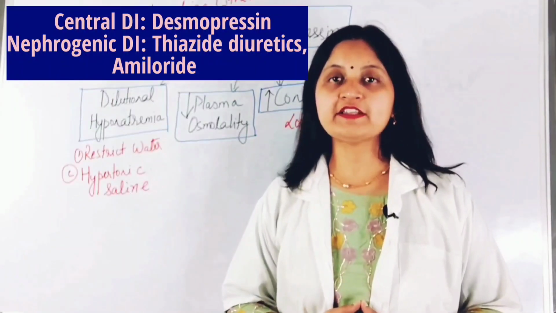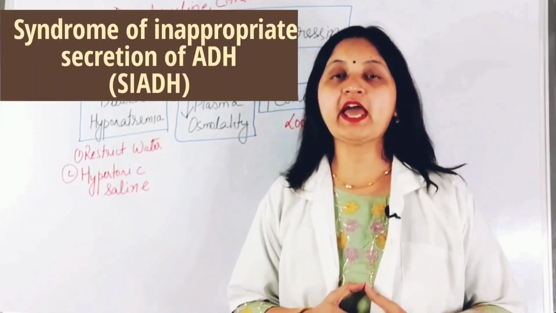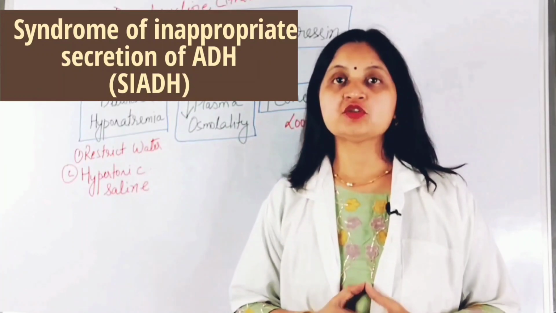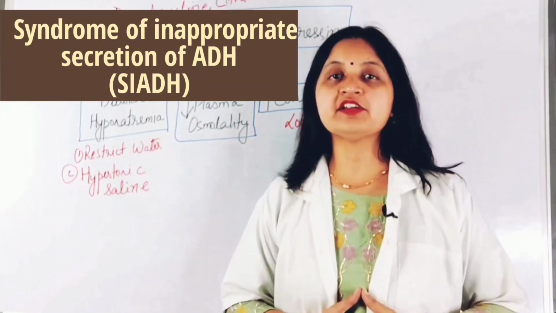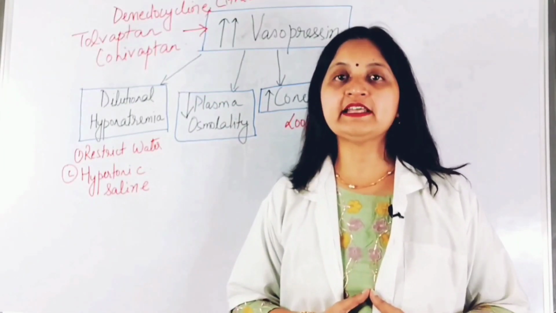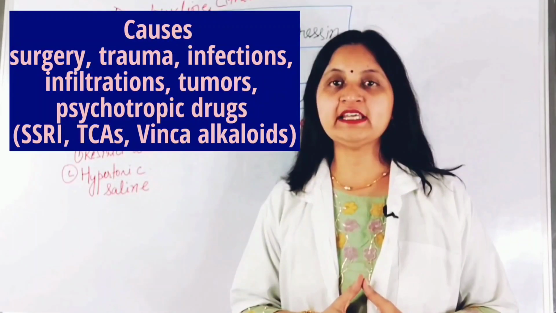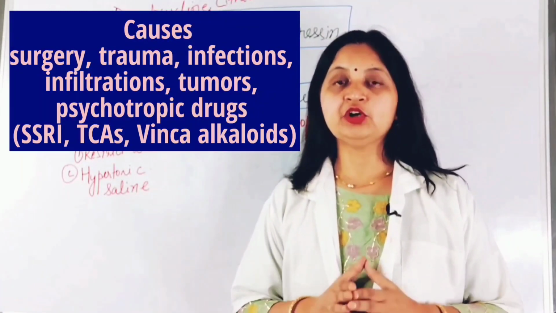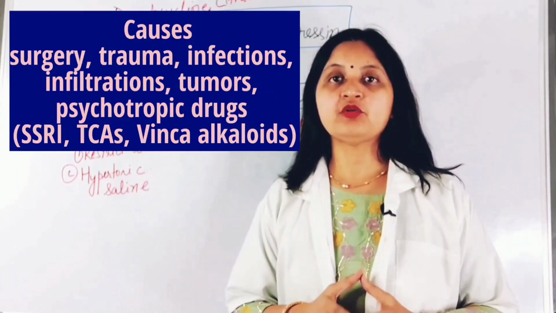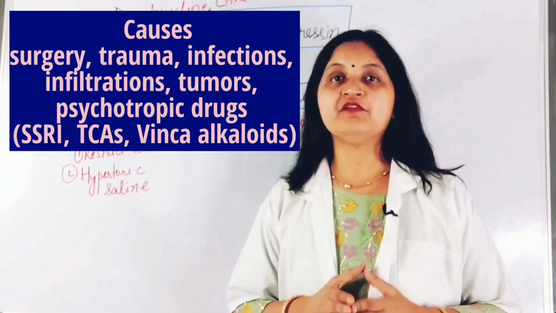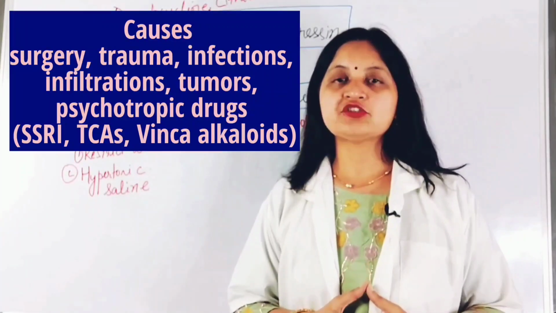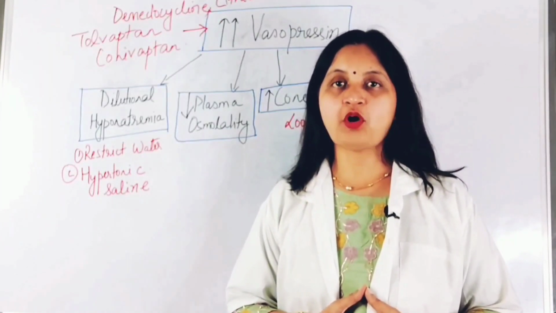The next disease of the vasopressin system is syndrome of inappropriate secretion of anti-diuretic hormone, or SIADH. So SIADH is due to excessive secretion and excessive action of anti-diuretic hormone. The causes of SIADH include trauma, surgery, infections, infiltrations, tumors, and certain drugs such as psychotropic drugs, SSRIs, tricyclic antidepressants, and vinca alkaloids, that is vincristine, vinblastine, can cause SIADH or syndrome of inappropriate secretion of vasopressin.